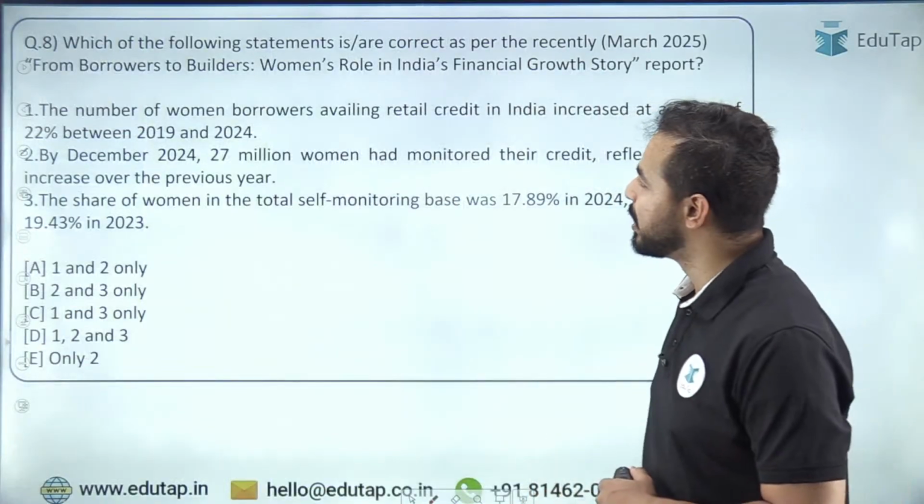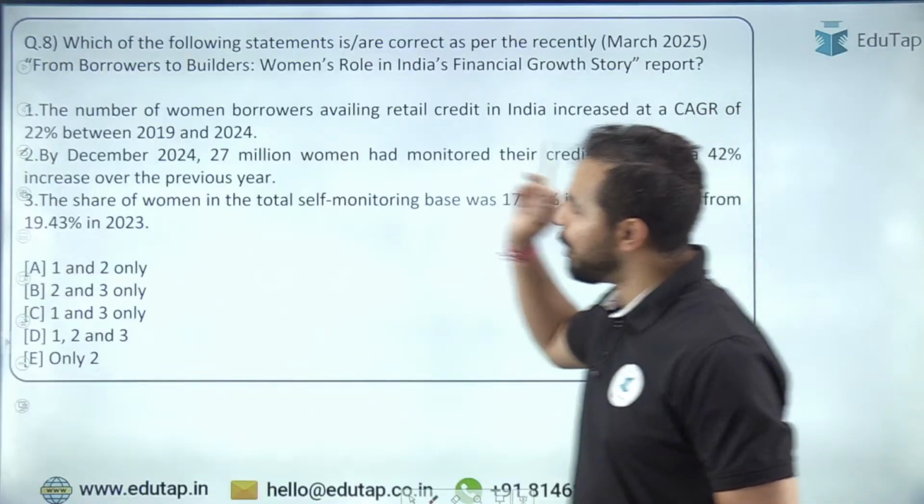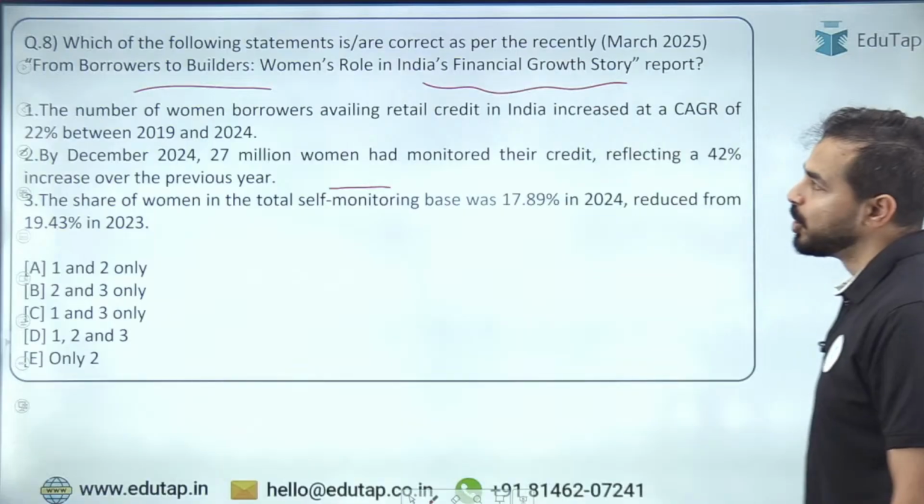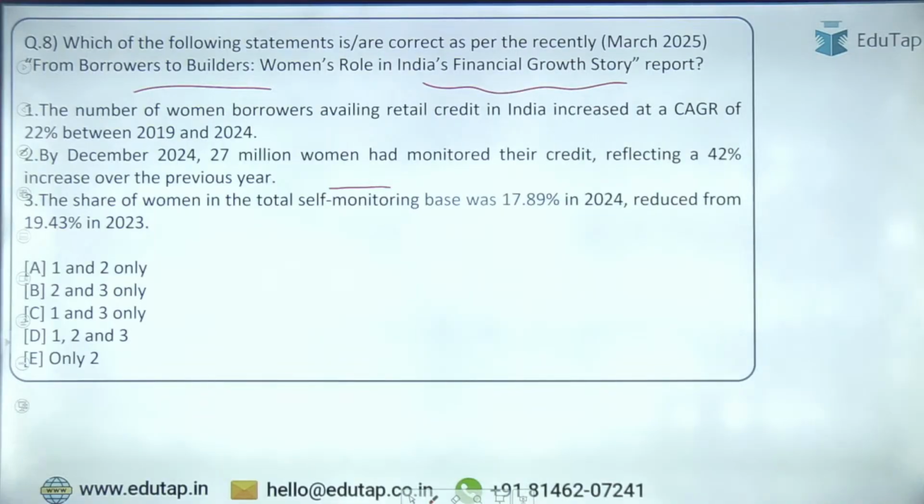Next question is on a report that is From Borrowers to Builders: Women's Role in India's Financial Growth Story. तो women's का रोल क्या है ग्रोथ स्टोरी के अंदर, ये काफी इंपॉर्टेंट है. My dear friends, we all know that we have celebrated the International Women's Day on 8th of March. And you can see here that this is a timeline that when we assess the role of women in different areas, and the financial growth story of India is really a very important part when it comes to the RBI. And here you need to identify the statements which are correct with respect to this report.